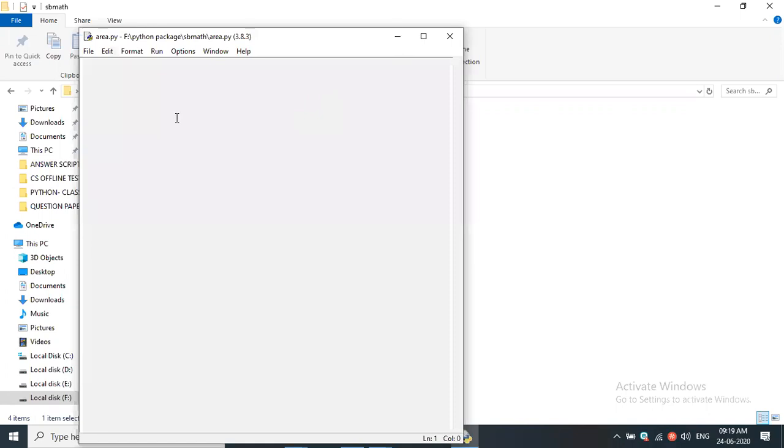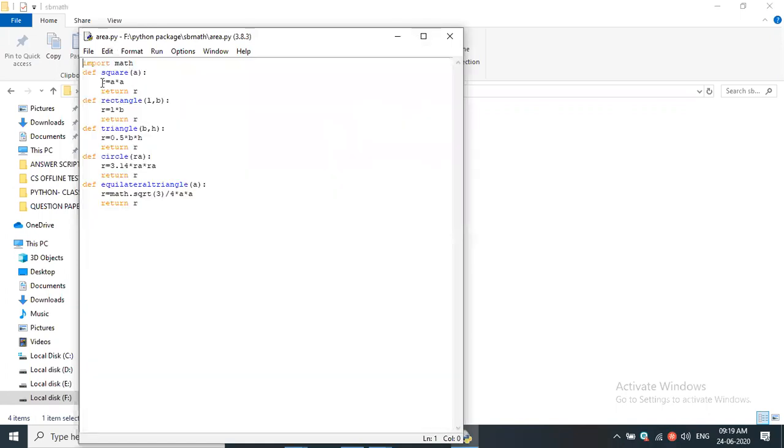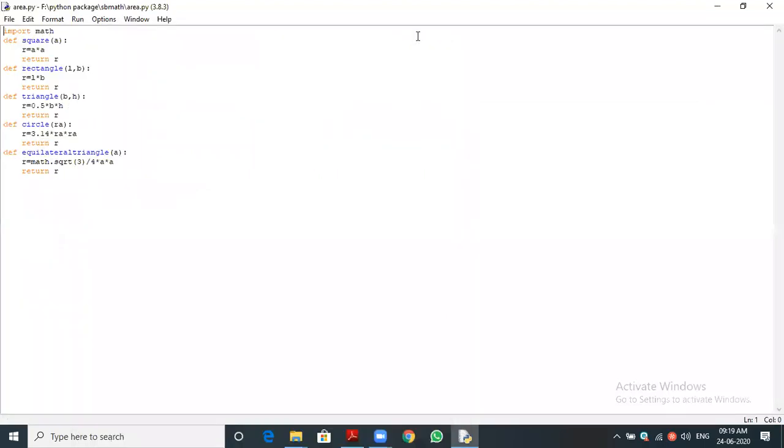Okay, you can see the area is a module which contains the function definitions, and you can see in the first line. Can you see the text? Is it visible? Yes, sir. The first line, you can see what it is. Import math. Okay. Yes, sir.